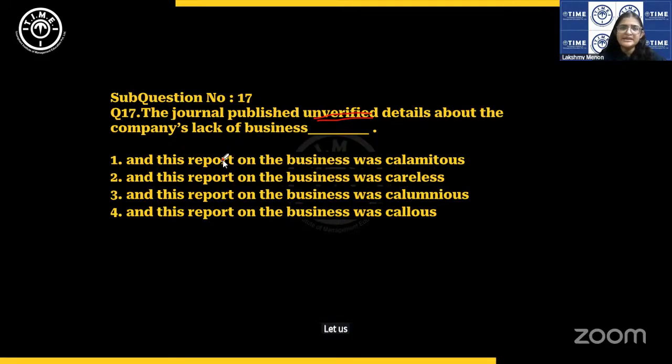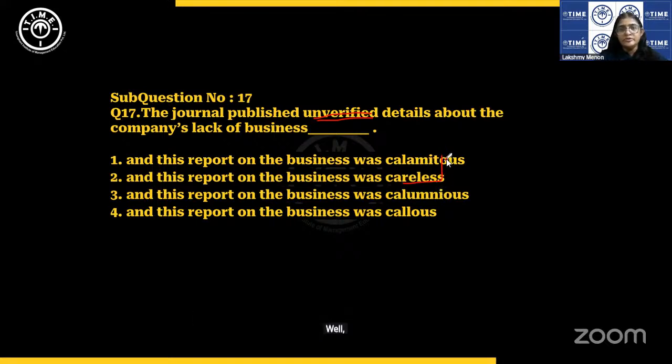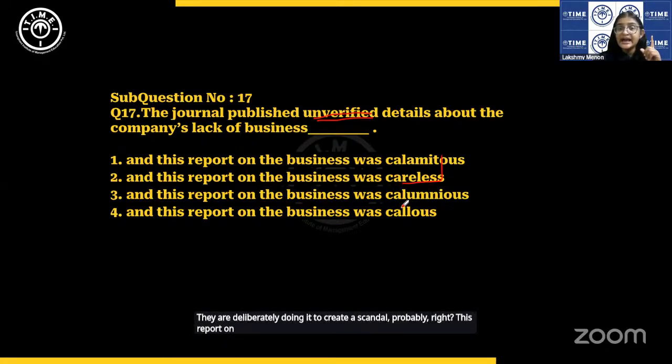Let us see if there's a better option. If not, we'll come back to this. This report on the business was careless. Well, not publishing details that are not verified is not really careless. They are deliberately doing it to create a scandal, probably. This report on the business was calumnious.